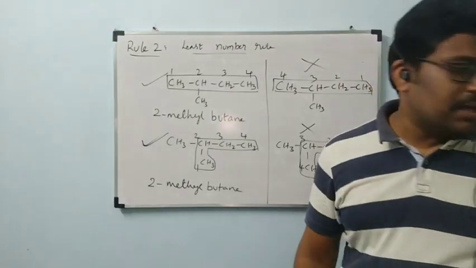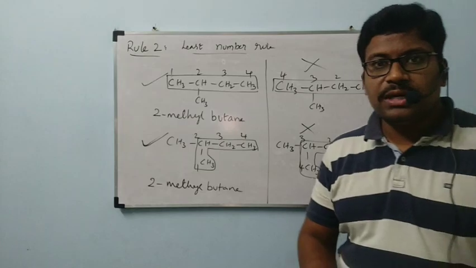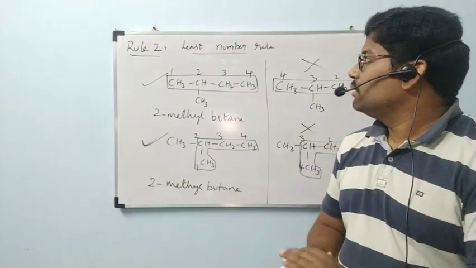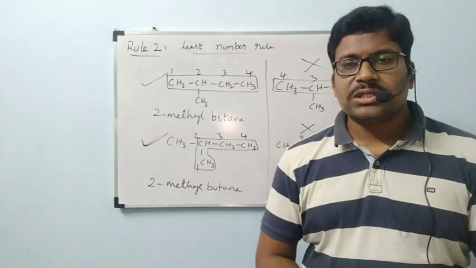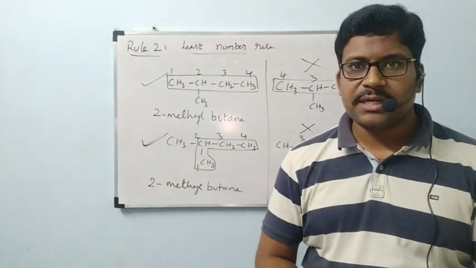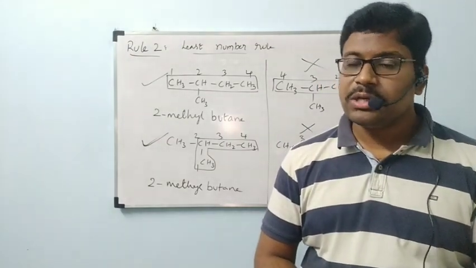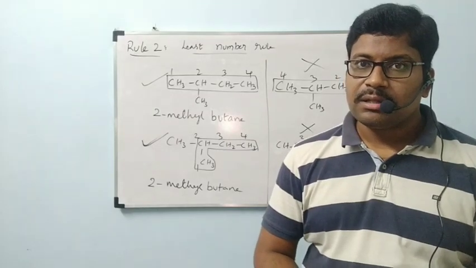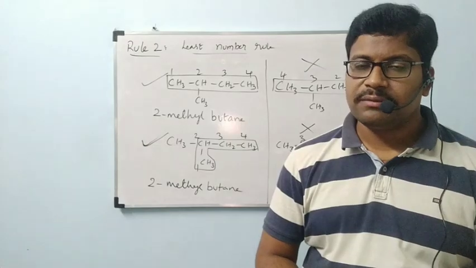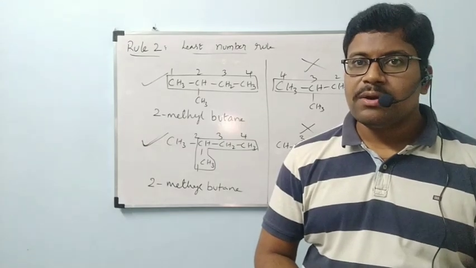By using rule 1 and rule 2, we can write some more names. What is rule 1? Longest chain rule. Rule 2, least number rule. According to the longest chain rule, we have to select the parent chain. According to rule 2, we have to give numbering correctly in a way that side chains contain the least number.